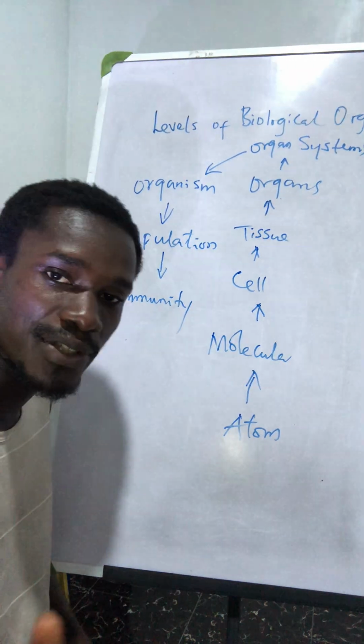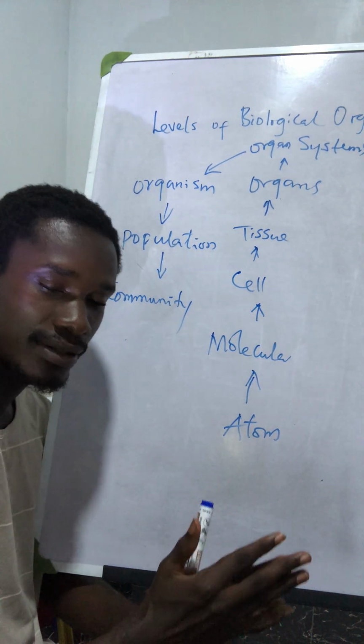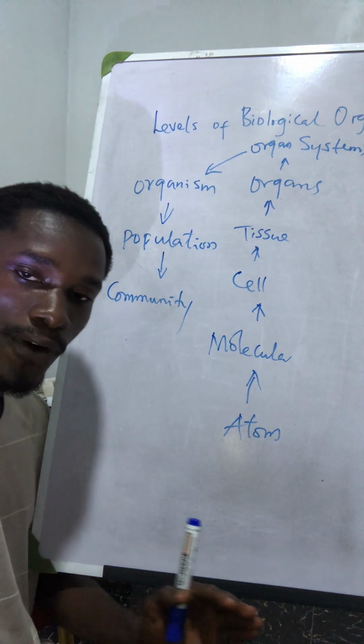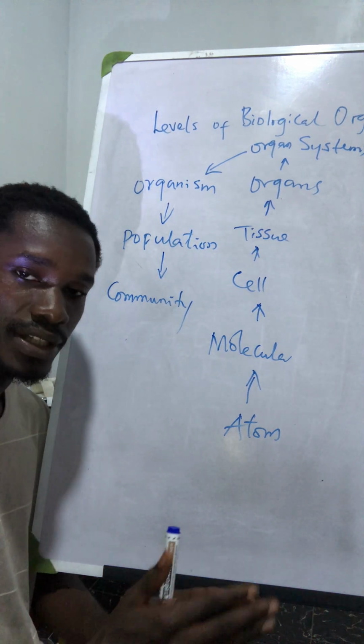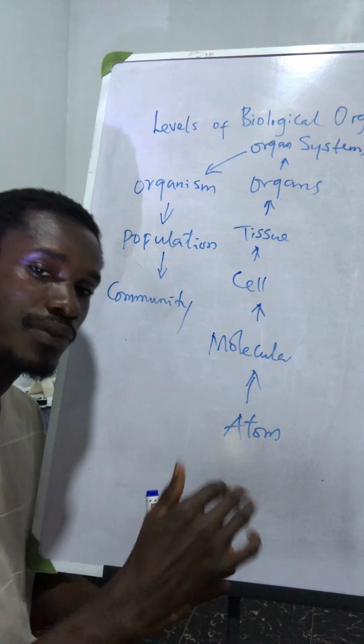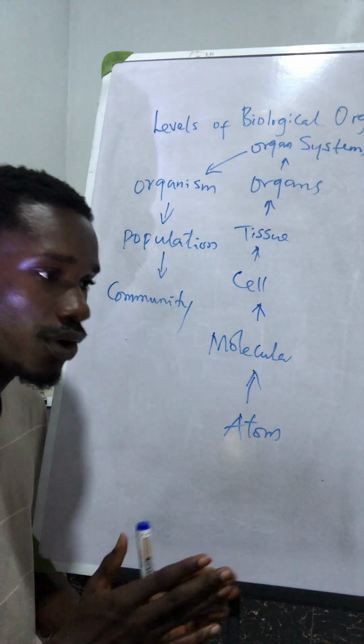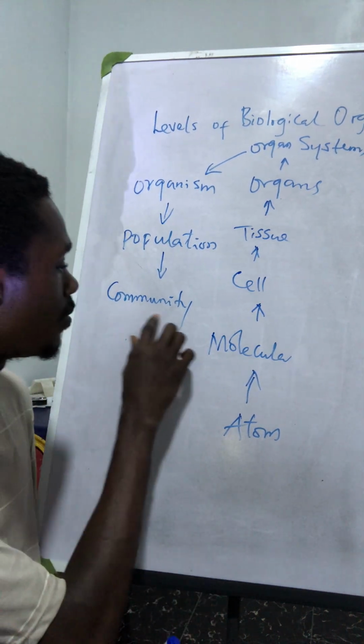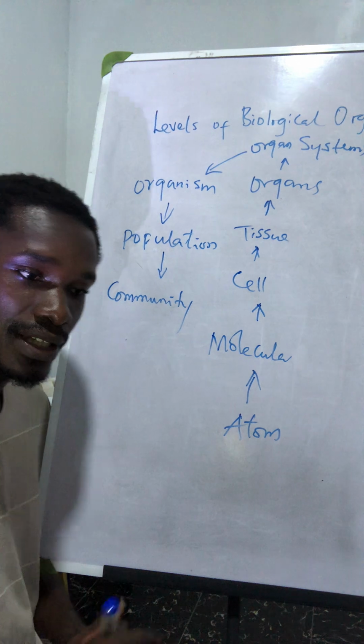When different species come together, they form what we call the community. So community is a combination of different species coming together.